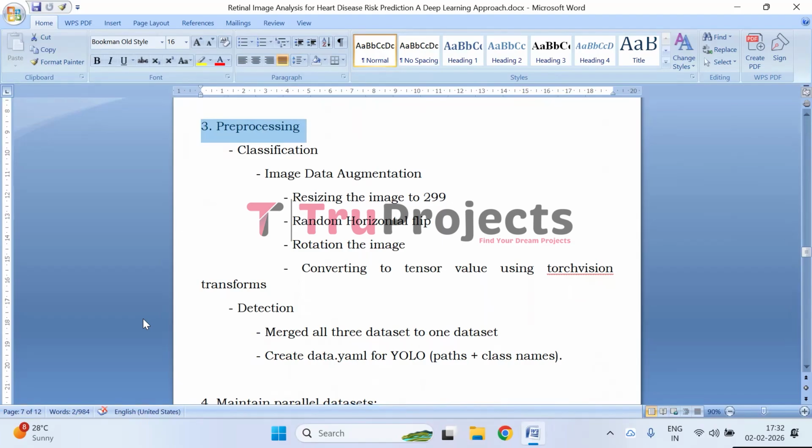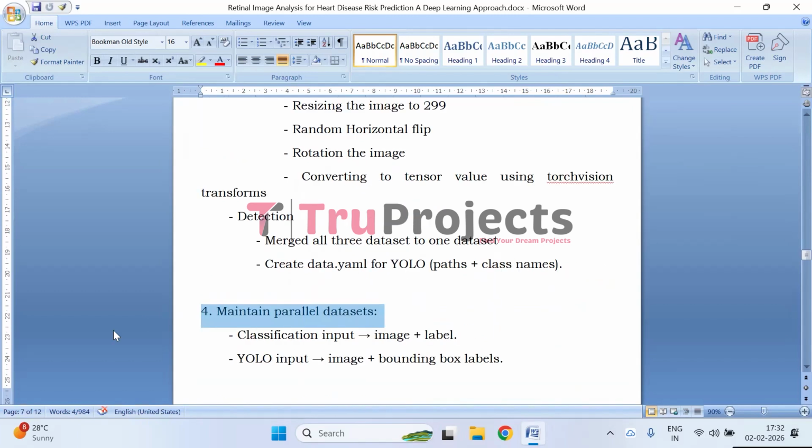Coming to the detection pre-processing, for detection, multiple datasets are merged into a single dataset to improve detection performance. Bounding box annotations are standardized and the data.yaml file is created for YOLO models, defining dataset paths and class names. This formatting is essential for training YOLO-based object detection models.